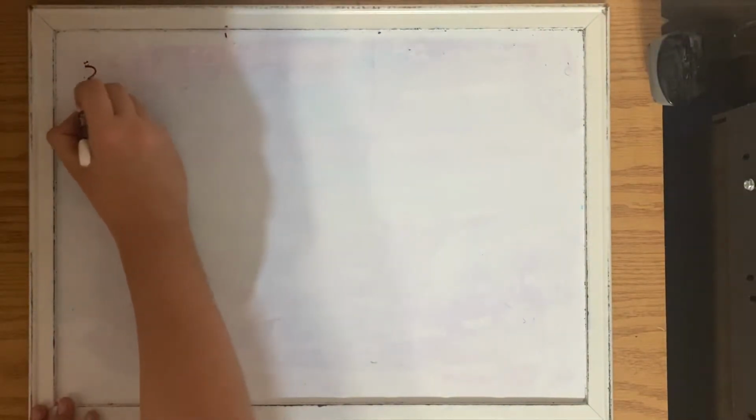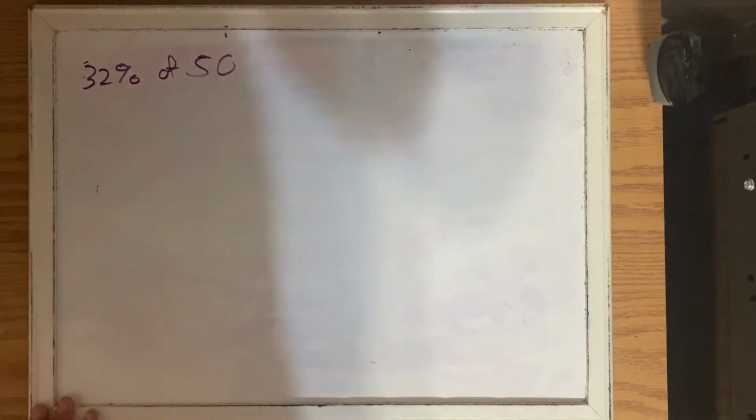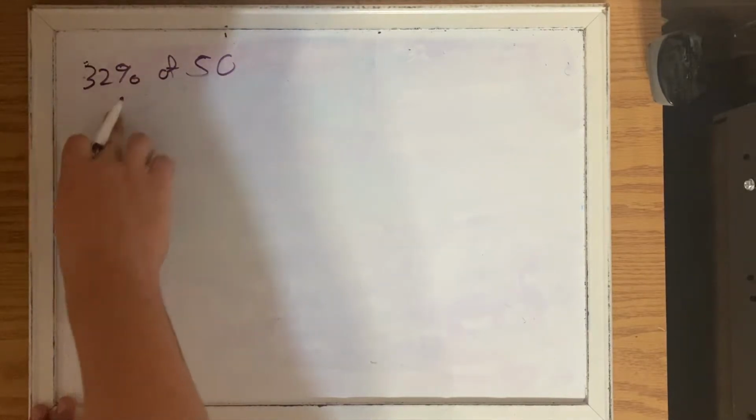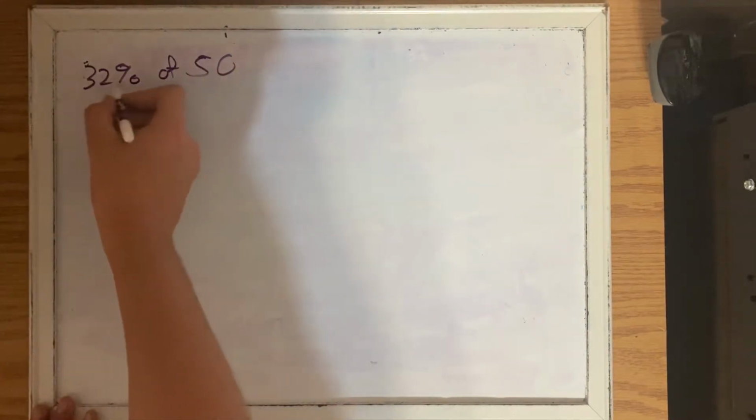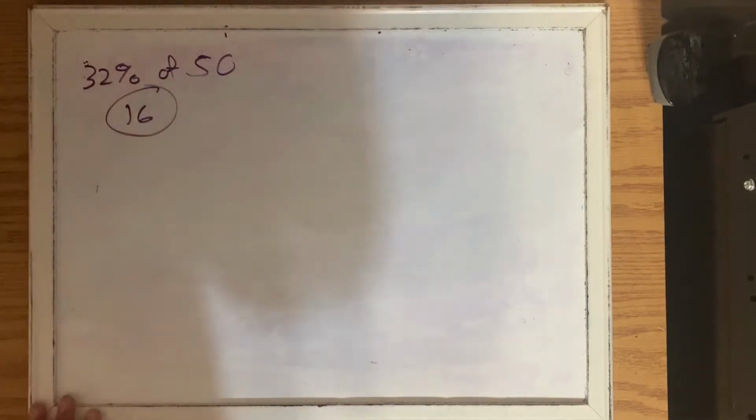Now that I have shown where mental math comes up in your everyday life, it's time to see some specific examples. Our first example is going to be 32% of 50. What many people might not know is that 32% of 50 is the same thing as 50% of 32. So this means that we just divide 32 by 2 and we get 16, and that is our answer.